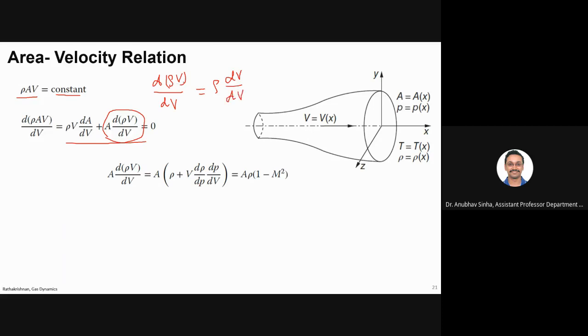There are two properties which are multiplied, so I'm differentiating one by one. So can I write like this, rho dV by dV plus V d rho by dV? Is it okay? Yes, sir. Now dV will get cancelled, so I will have rho plus this much. So that rho is here.